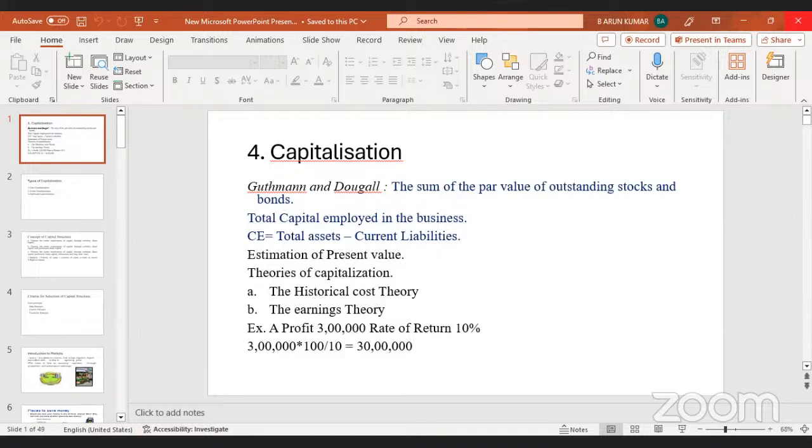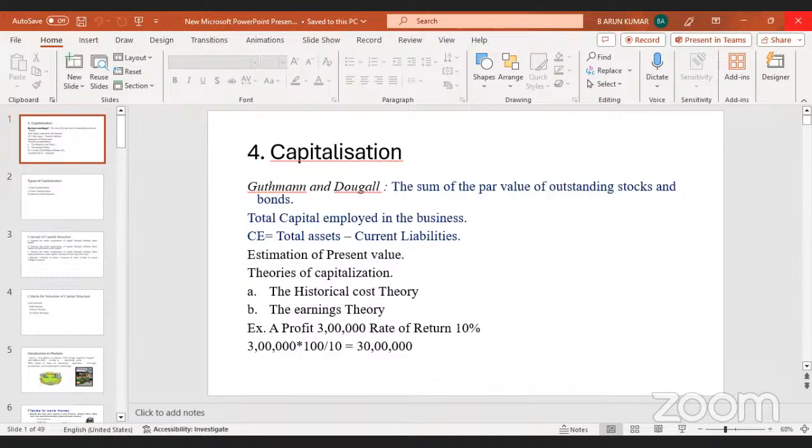Just open your book, page number 62. Capitalization means nothing but, according to Gerstenberg and Dougall, what is meant by capitalization? Capitalization means nothing but the sum of the par value of outstanding stocks and bonds.